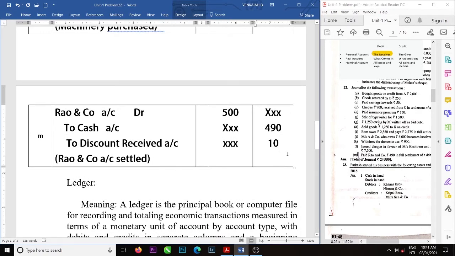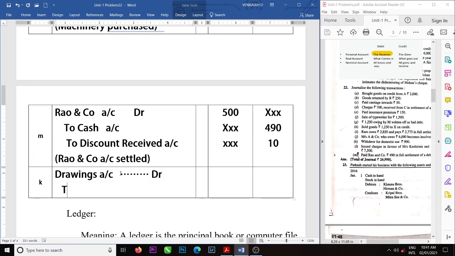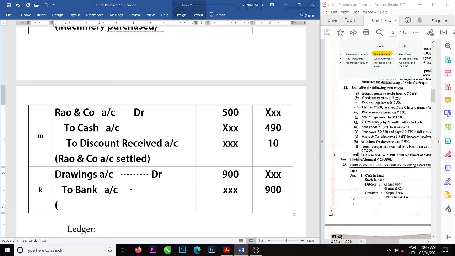Domestic use will always be drawings. Drawings account debit, that is withdrawn from bank, we can treat it as withdrawn from bank or to bank account. Amount is 900. Narration is withdrawn for domestic use.